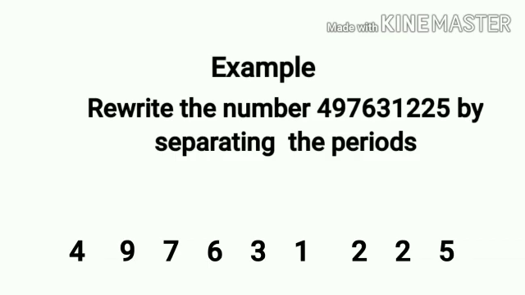Let's count ones, tens, hundreds. So we will put the first comma here. After that, thousands, 10,000s, we will put the second comma. Then lakhs, 10 lakhs, we will put the third comma here. So this way we will place the commas after completing each period.